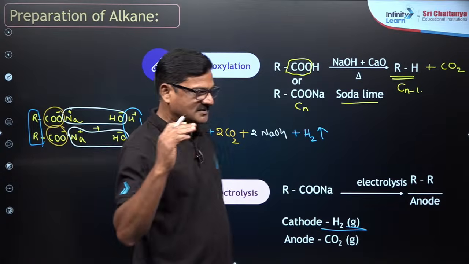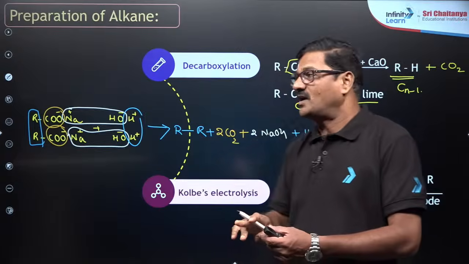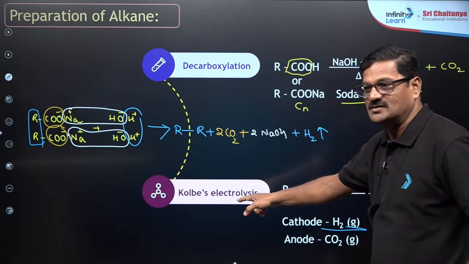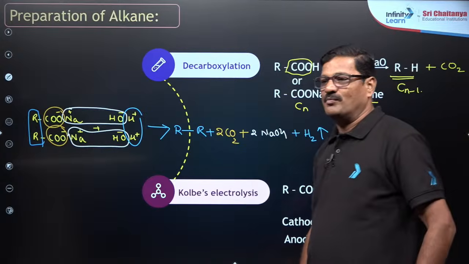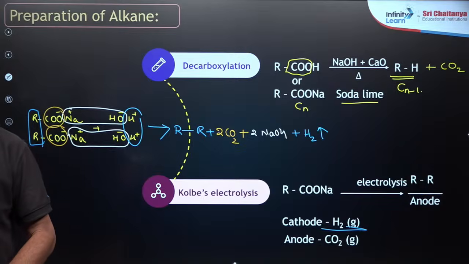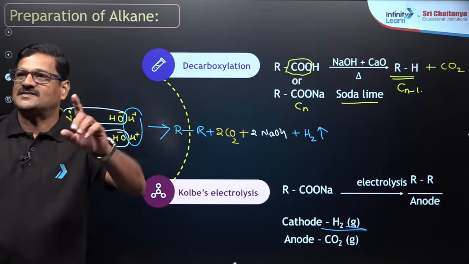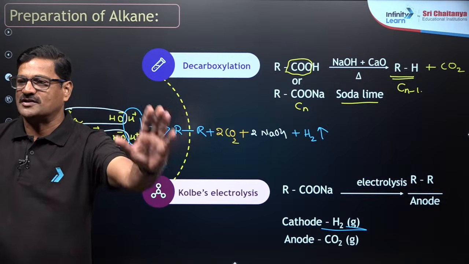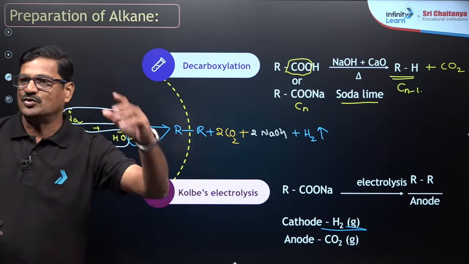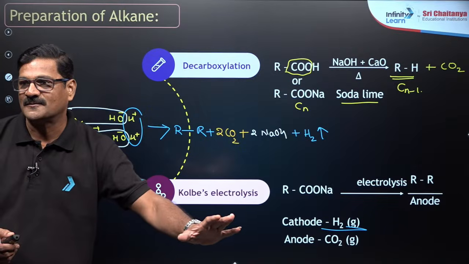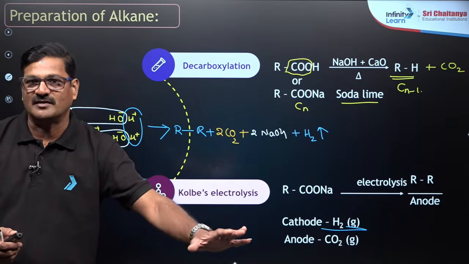You understand? This is the simplest way you can memorize the decarboxylation by Kolb's electrolysis, right? So Matthew, waiting for your doubt, beta. In the NEET examination, you will be asked the product that is formed at the cathode, the product that is formed at the anode. So you need to know what product is formed where, right?